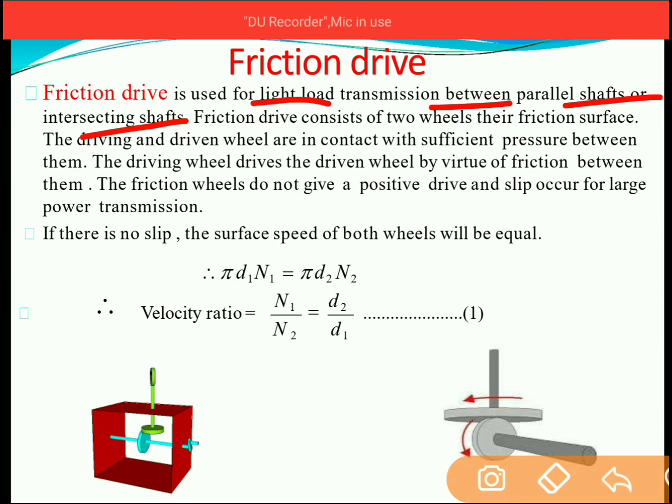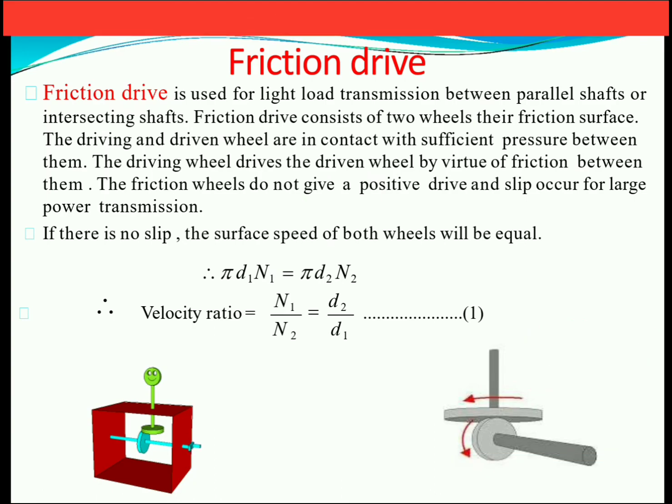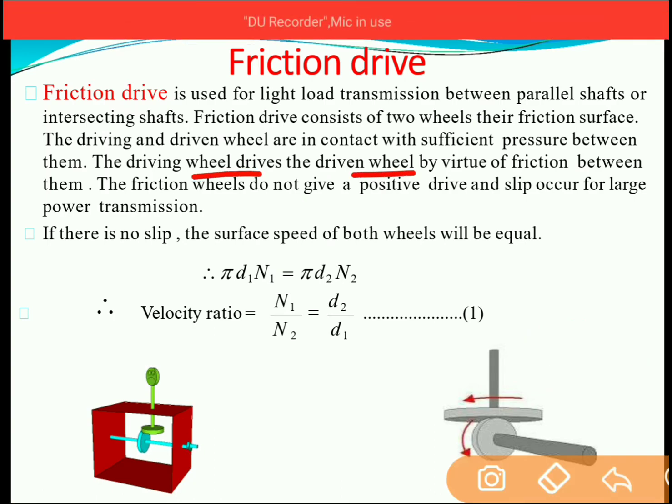The frictional drive consists of two wheels which are considered as frictional surfaces. The driving and driven wheels are in contact with sufficient pressure between them. Now the driving wheel drives the driven wheel by virtue of the friction between them. Friction wheels do not give a positive drive, and hence slip occurs for large power transmission. So there are chances of slip for large power transmission.